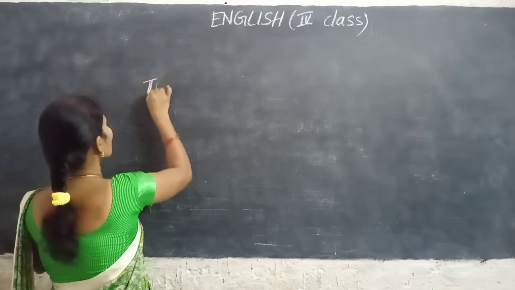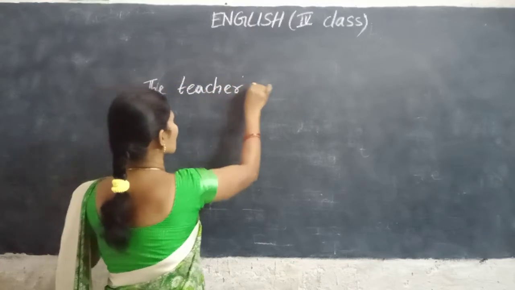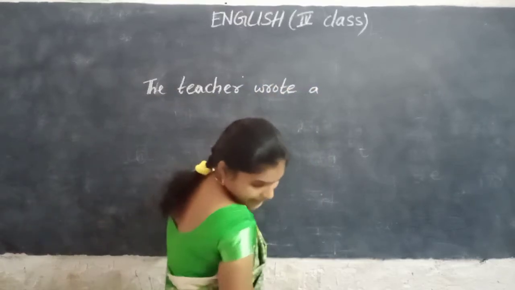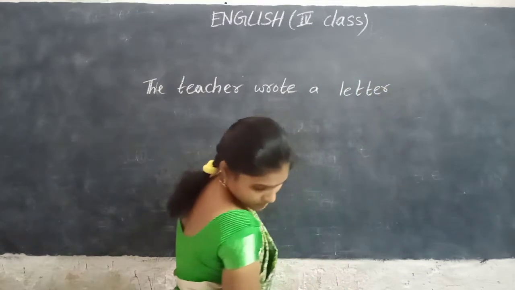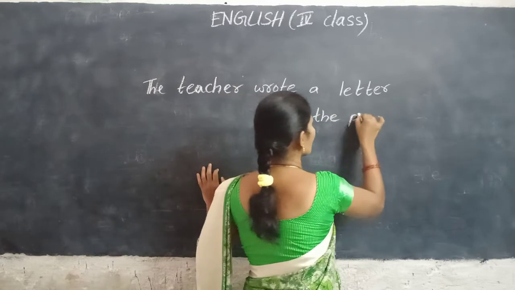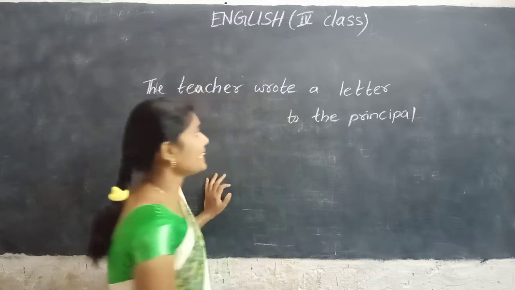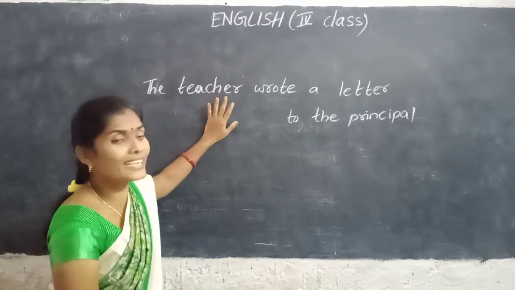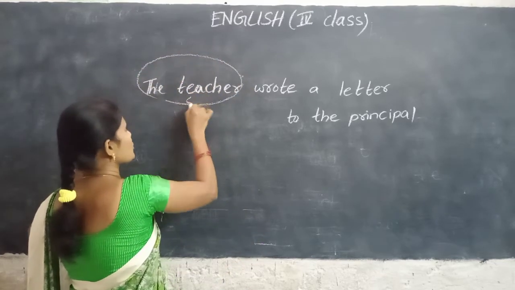The teacher wrote a letter to the principal. Here, who wrote a letter? The teacher. The teacher is the subject.